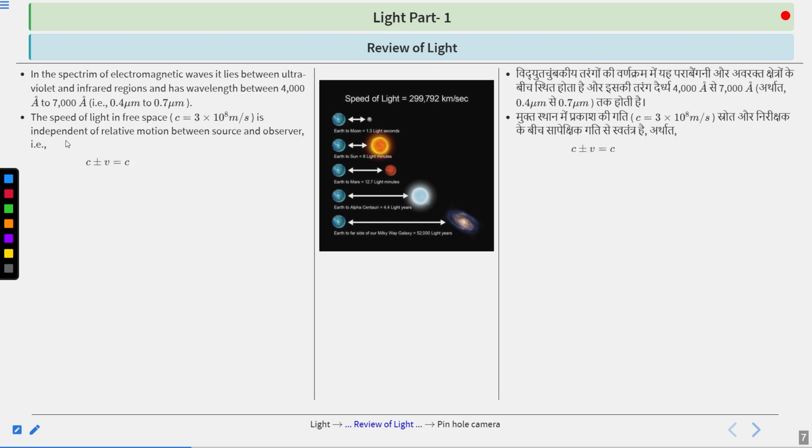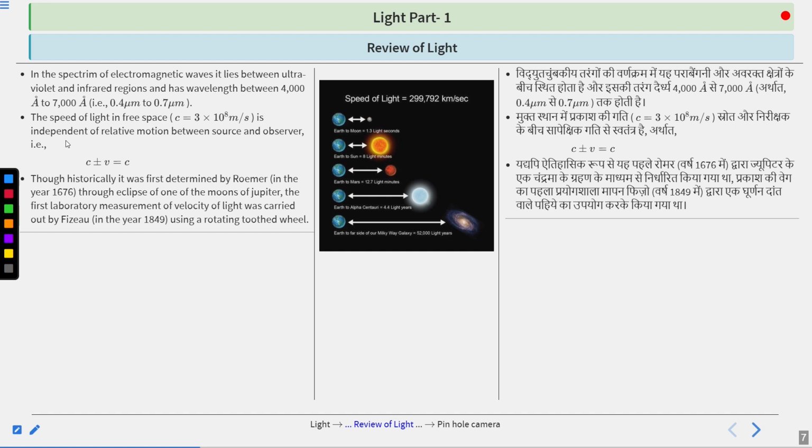Therefore, c plus or minus v equals c. So, historically, it was first determined by whom? Roemer, in the year 1676, through the eclipse of one of the moons of Jupiter. The first laboratory measurement of the velocity of light was carried out by Fizeau in 1849 using a rotating toothed wheel.